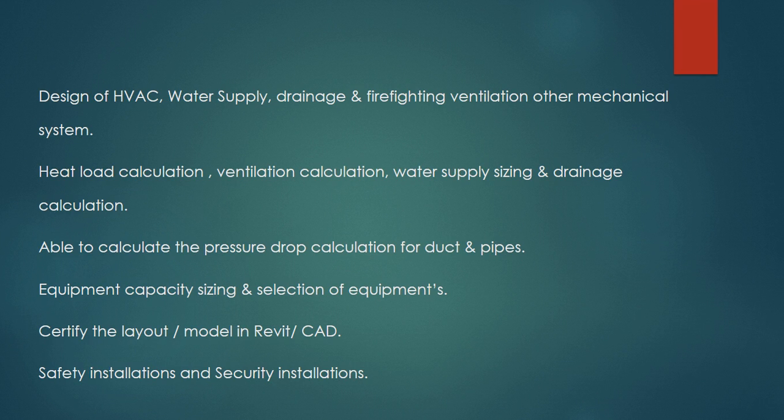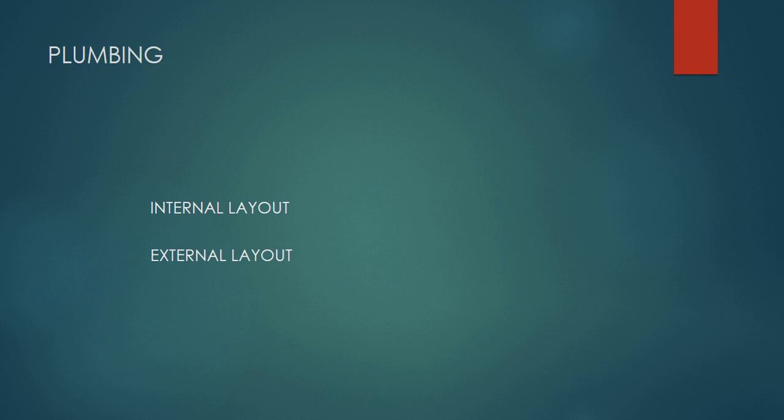Next we will go to the plumbing department. In plumbing design, we do the main calculations, and we classify two types of layouts: internal layout and external layout. What is the meaning of internal layout?